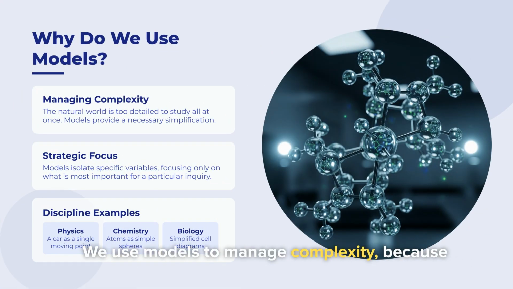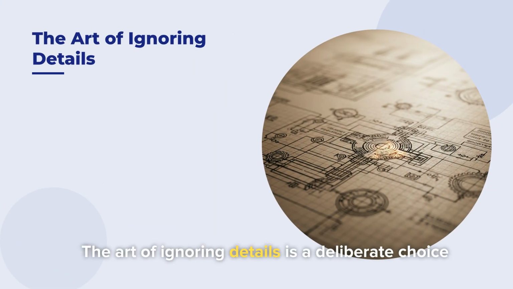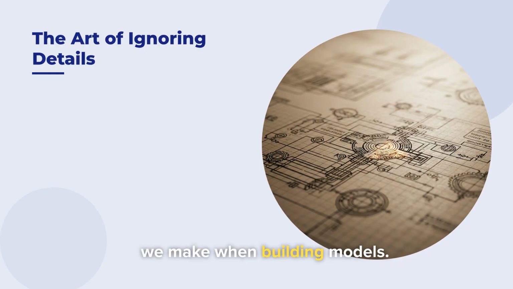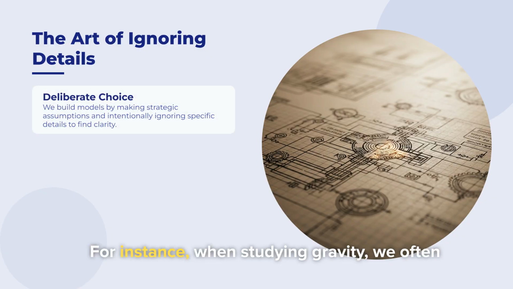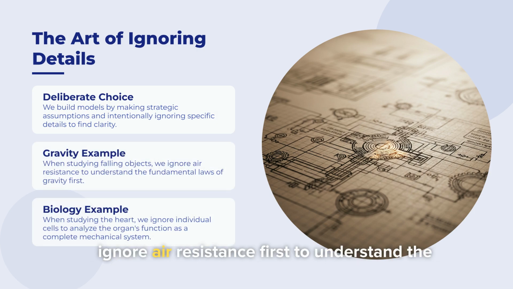We use models to manage complexity because the natural world is too detailed to study all at once. Models isolate specific variables for a strategic focus. For example, physics might model a car as a single point, simplifying the problem. The art of ignoring details is a deliberate choice we make when building models. We make strategic assumptions to find clarity. For instance, when studying gravity, we often ignore air resistance first to understand the fundamental laws.